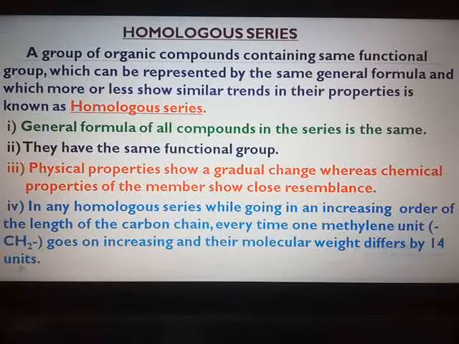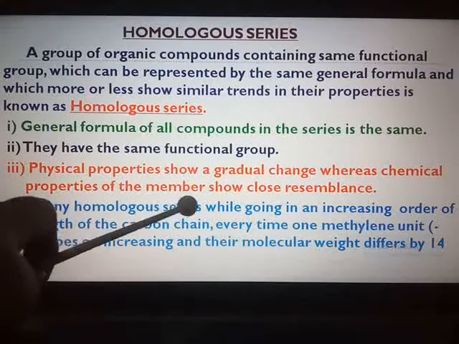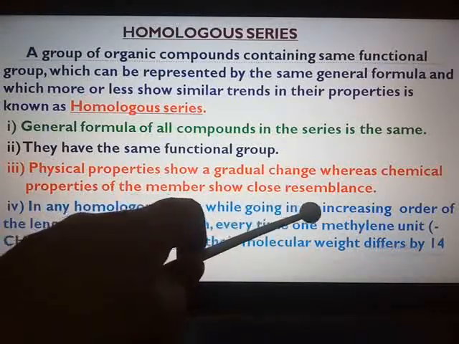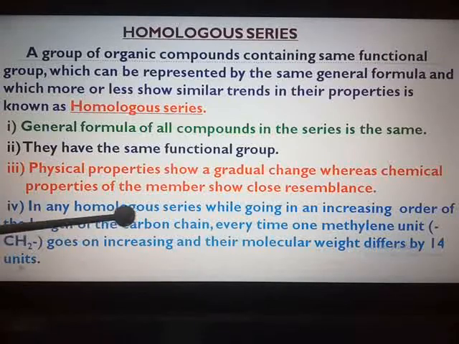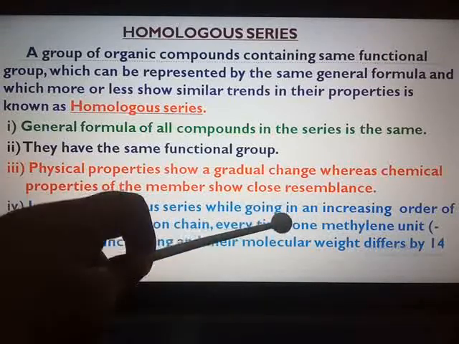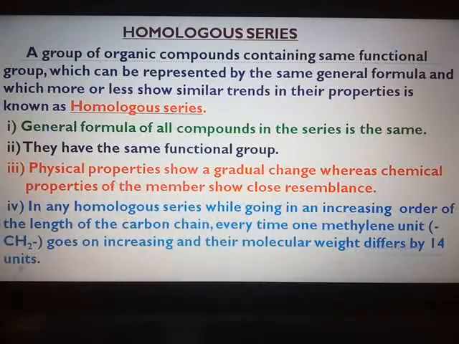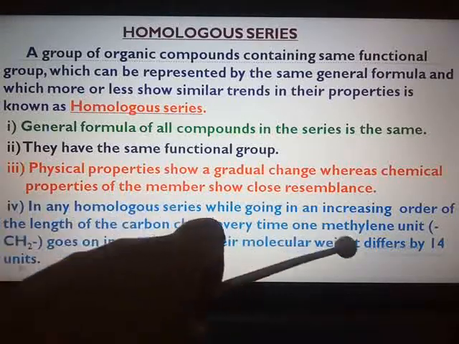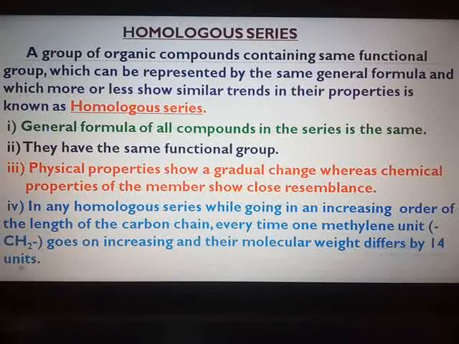And the fourth important point is, in any homologous series, while going in increasing order of the length of the carbon chain, every time one methylene unit, that is CH2, goes on increasing, and their molecular weight differs by 14 units. Now whatever I have explained over here, I am going to take different examples so that you will understand it thoroughly.